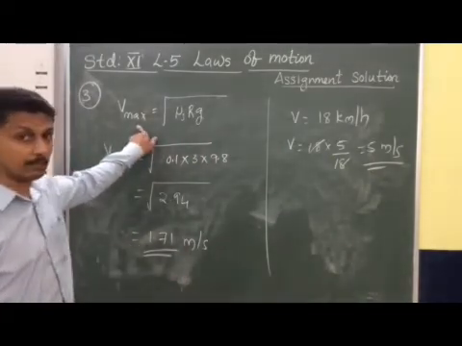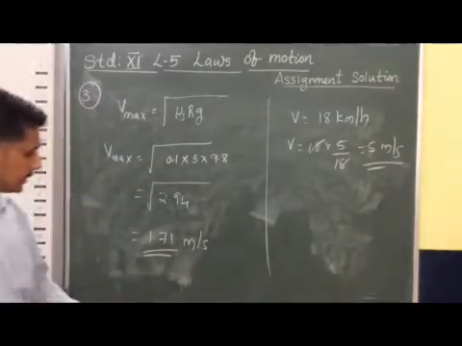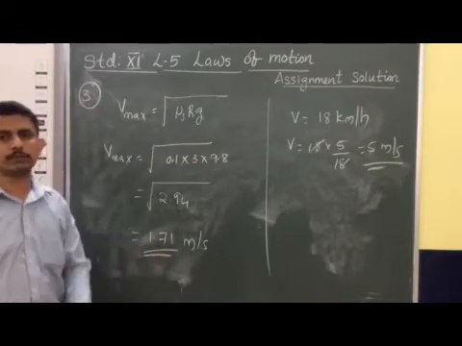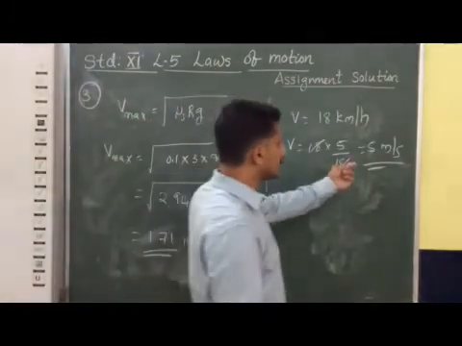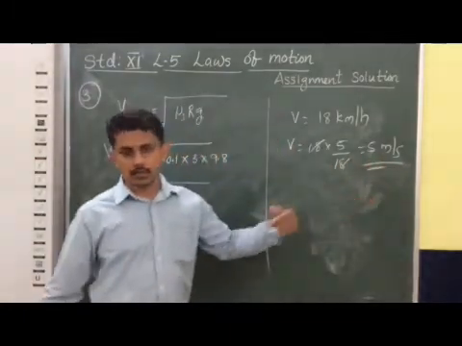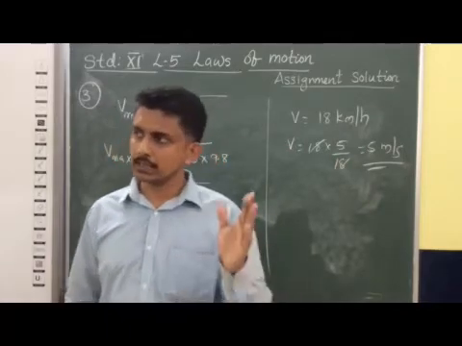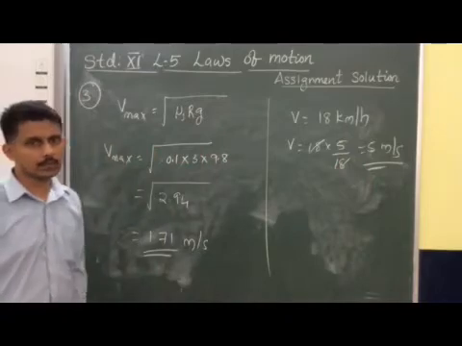Vmax, the maximum permissible speed on a level road while taking a circular turn, is under root of μs into Rg. So that value, 1.71 meter per second, is what comes. But the cyclist is taking this curve with a speed of 5 meter per second. Of course, that cyclist will slip away from that circular track. Okay, fine.